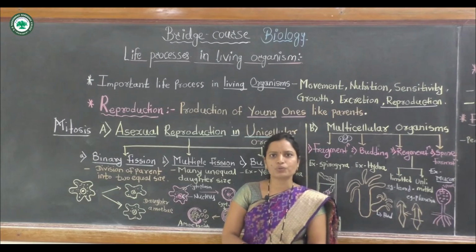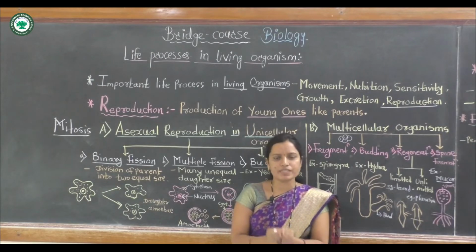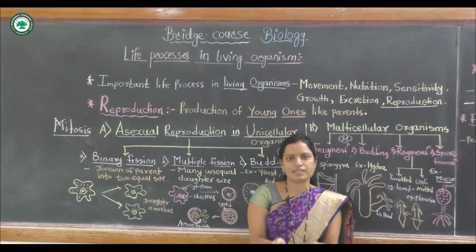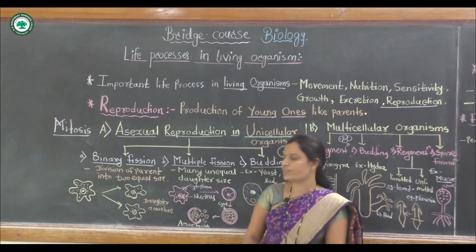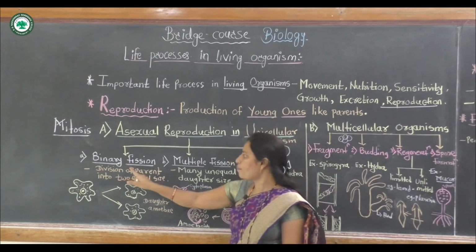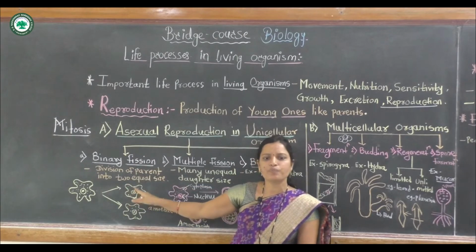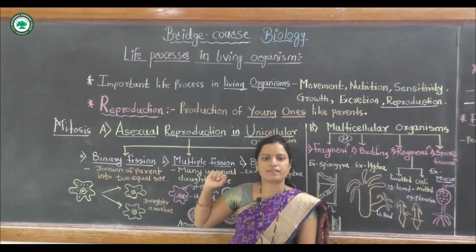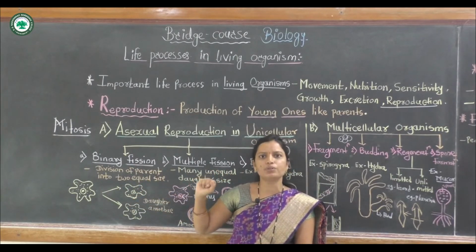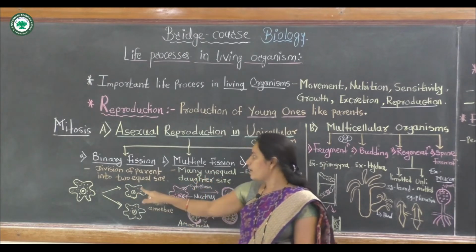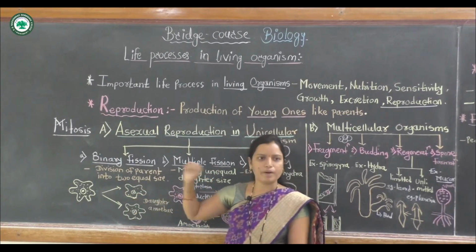Bi means two. This organism is divided into two cells, which means mitotic cell division is occurring. The division of parents into unequal cells. For example, amoeba.